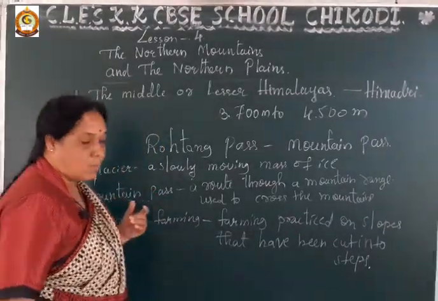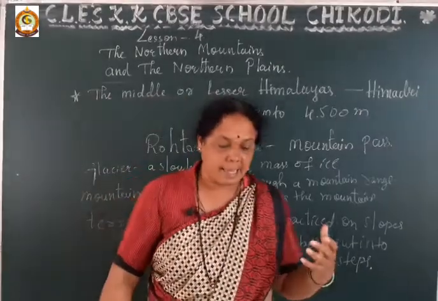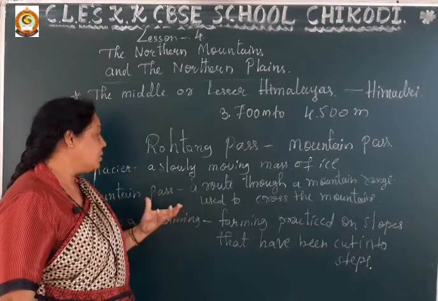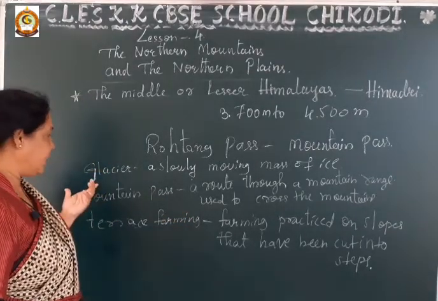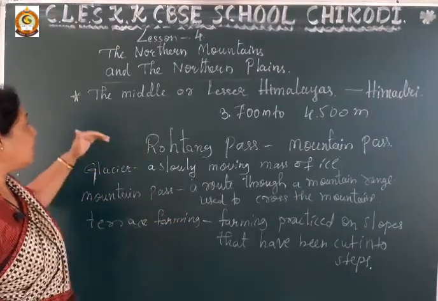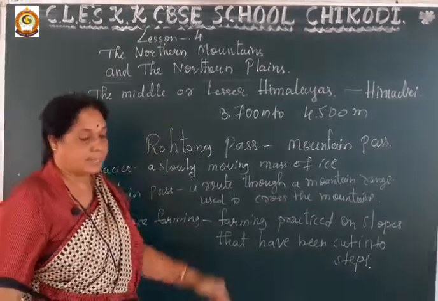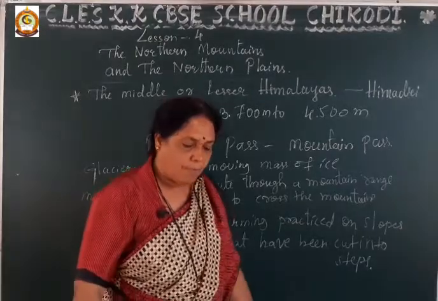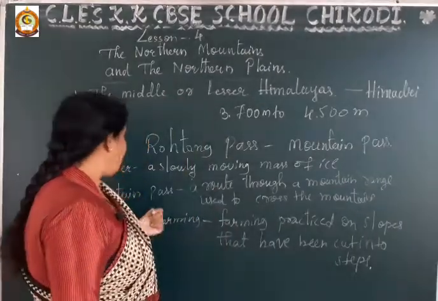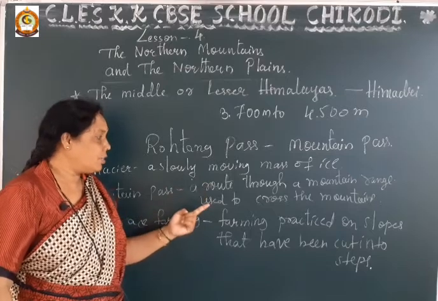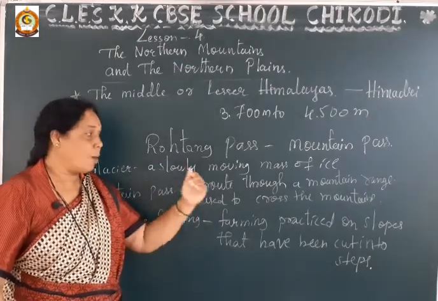Yes, we are learning about the glacier. Here glacier means the slowly moving mass of ice. Next, Rohtang Pass is there in the middle or lesser Himalayas. What is the meaning of mountain pass? A route through a mountain range used to cross the mountains.